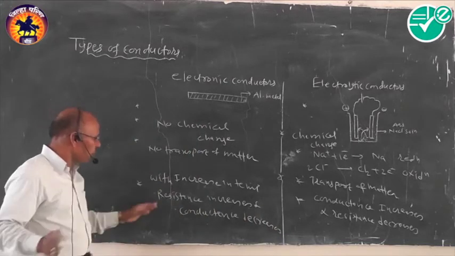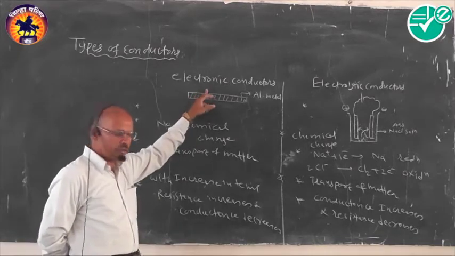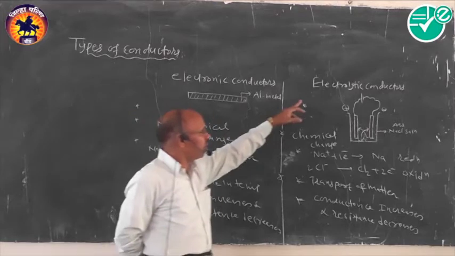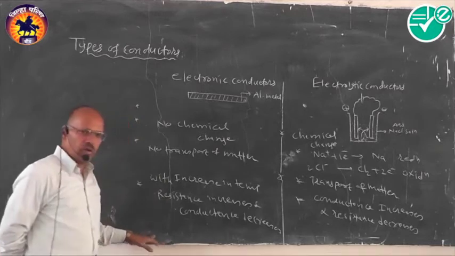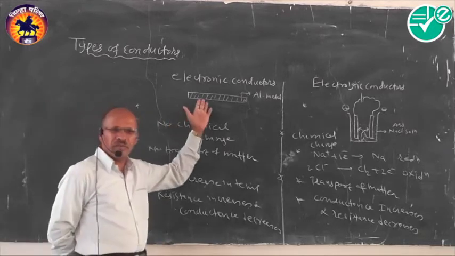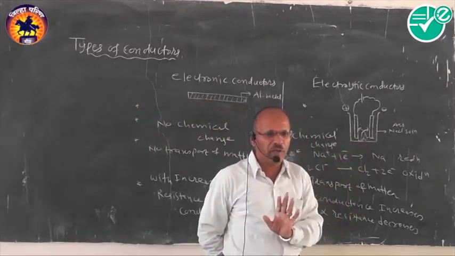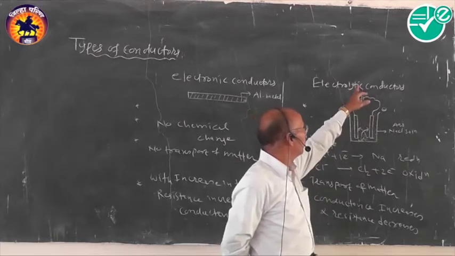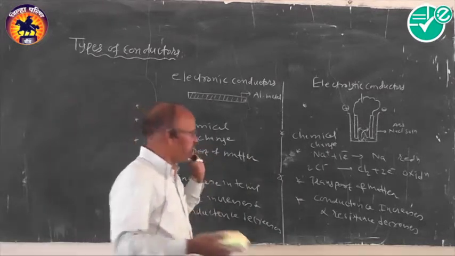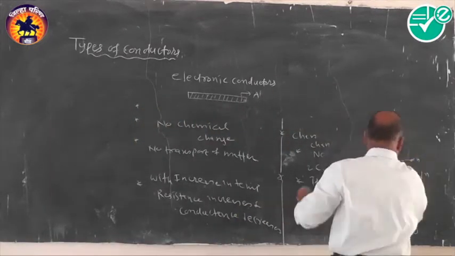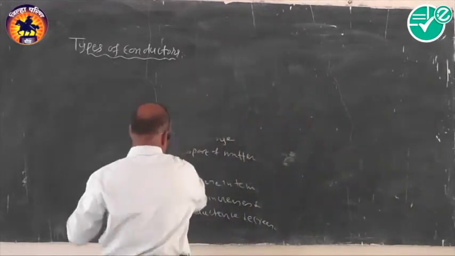Then at the last, in this case, which has more conductivity? If we think about electronic conductors, they have more conductivity. If we think about electrolytic conductors, they have less conductivity. Clear? We have to specify examples. Any metal is an electronic conductor. Here, in electrolysis of the fusion of a metal or in the aqueous state, we have the electrolytic conductors. So in this fashion, remember the actual phenomenon, the concept about the type of conductors, depending upon the transfer of electrons during the conduction.